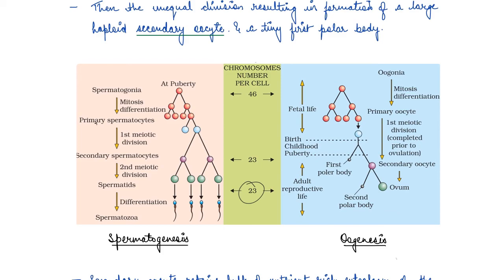So again here if you see, the cell is diploid, it has 46 chromosomes, but during puberty when the first meiotic division occurs, it forms a polar body and the secondary oocyte, and it becomes haploid. And then from here again there is an equational division wherein it forms the second polar body and ovum, right? And this is released from the ovary, which is known as ovulation. So with this we have finished spermatogenesis and oogenesis both.